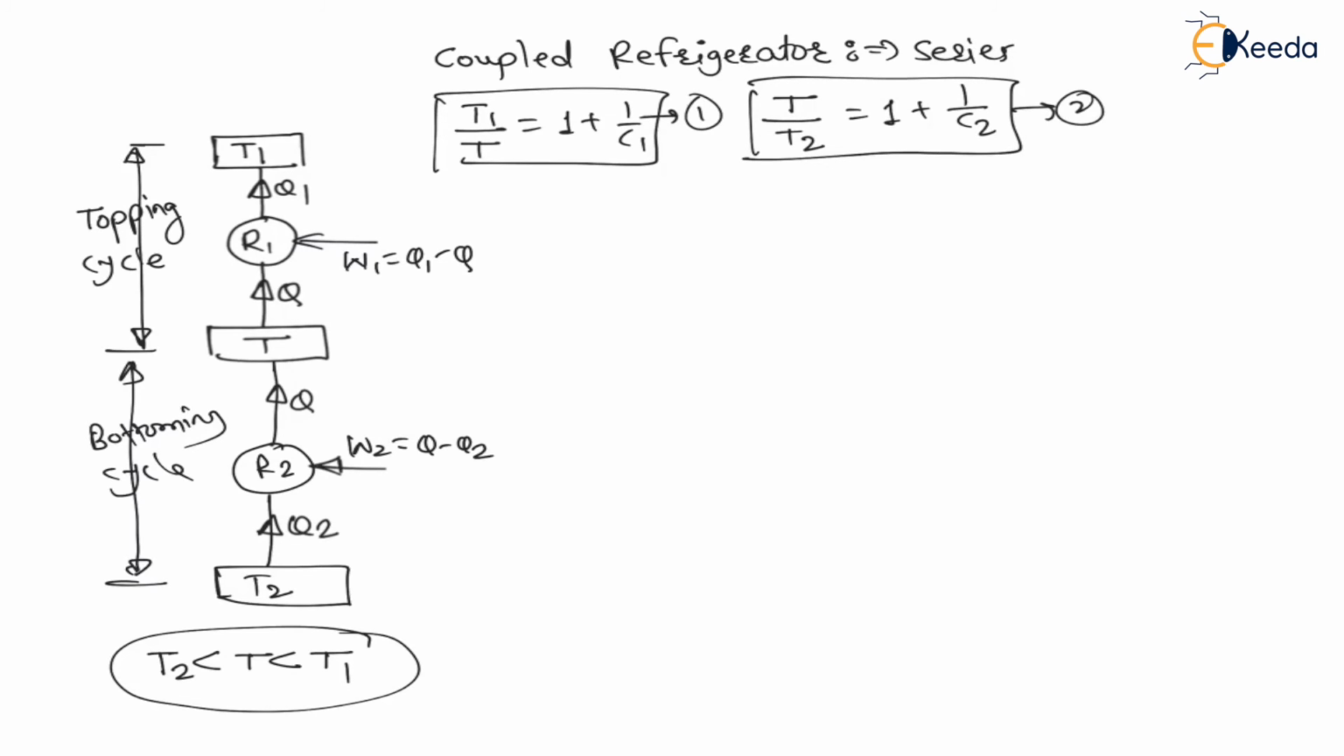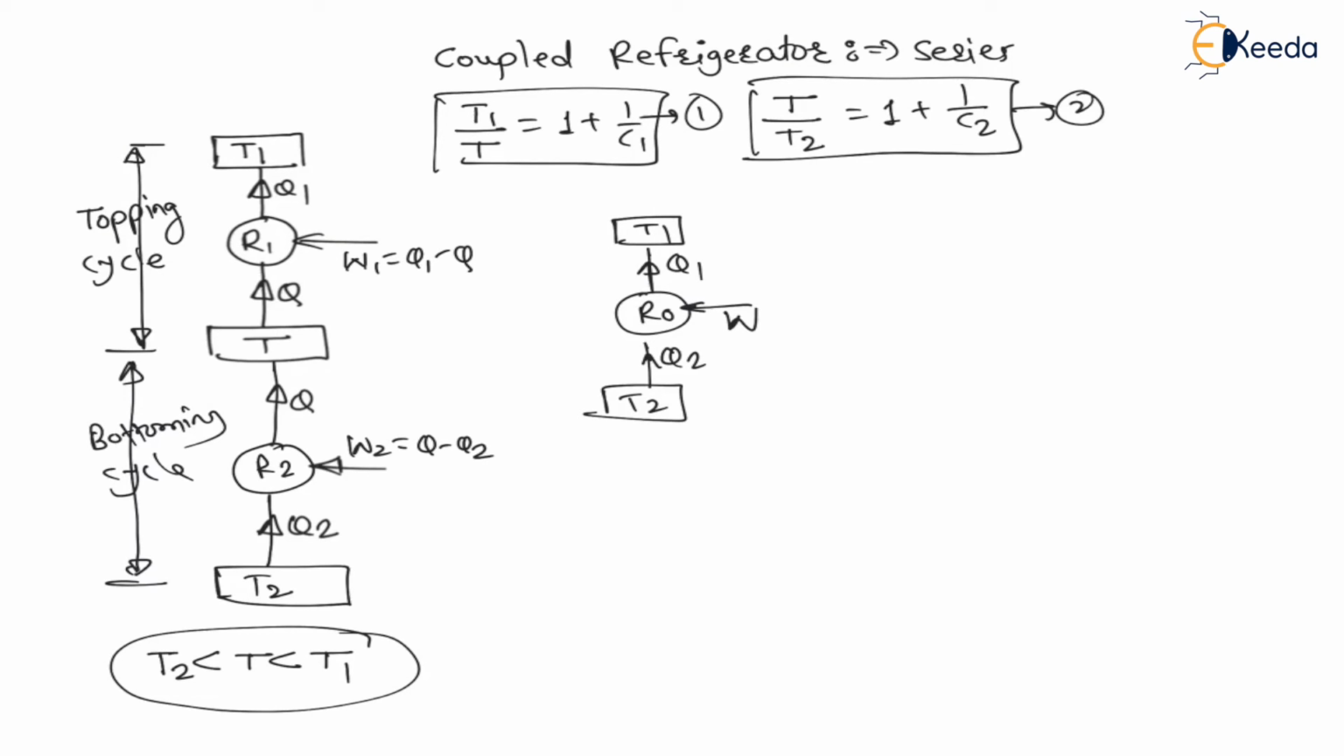This is the second expression. Now my dear students, instead of using refrigerator 1 and refrigerator 2, if I use one single refrigerator between higher temperature T1 and lower temperature T2, then this is called an overall refrigerator. Let us say this is T1 and here lower temperature T2. Between them, if I use an overall refrigerator, here Q1 and Q2 are the heats, this refrigerator will consume overall work W, right?